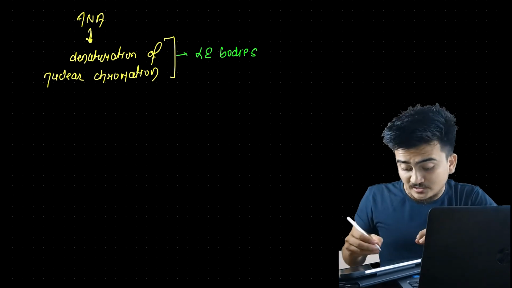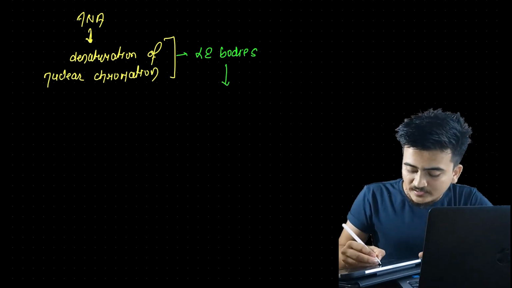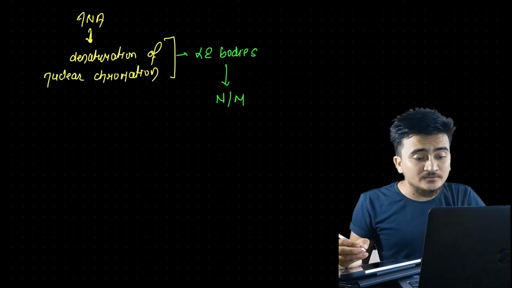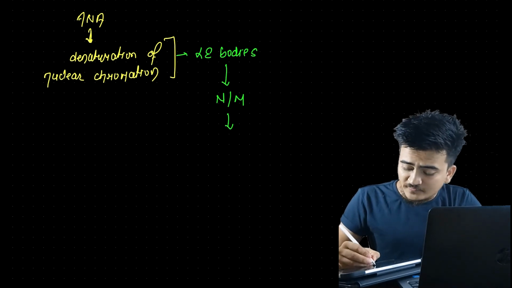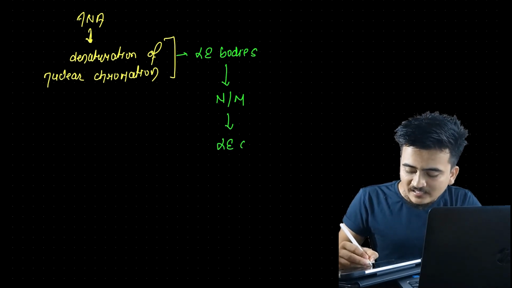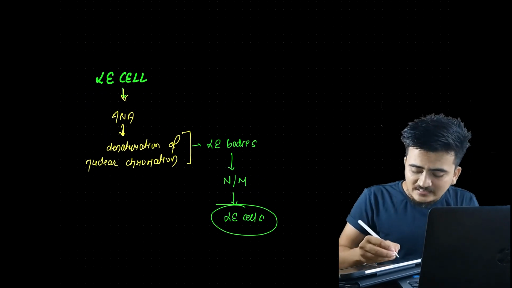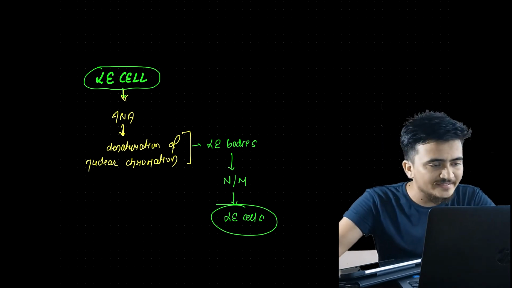Now look at the relation. These LE bodies are phagocytosed by neutrophils and macrophages. As they are phagocytosed by phagocytic cells, these neutrophils and macrophages will be called LE cells. So the presence of LE cells is also a feature of SLE, right?